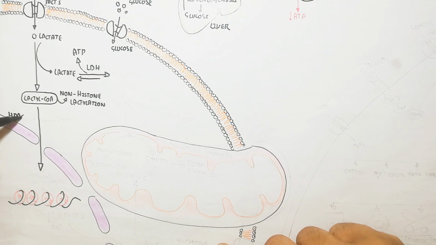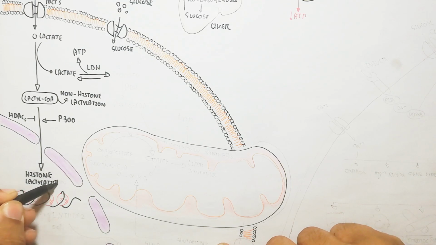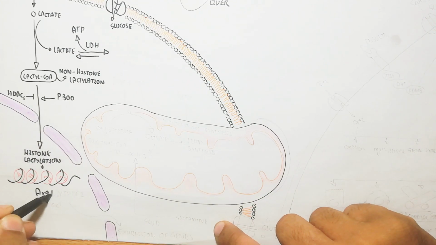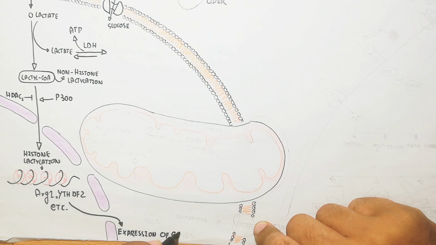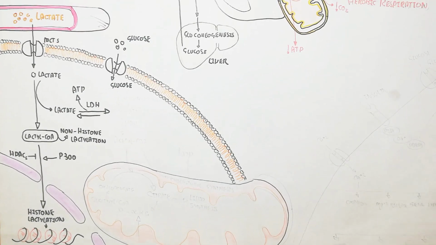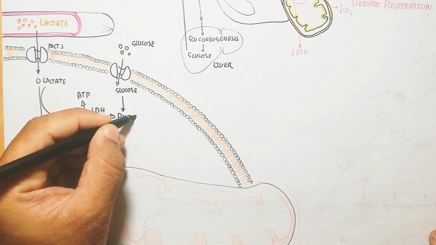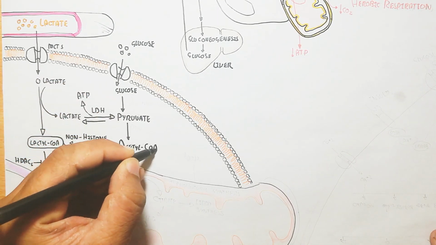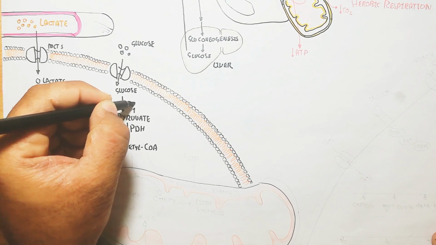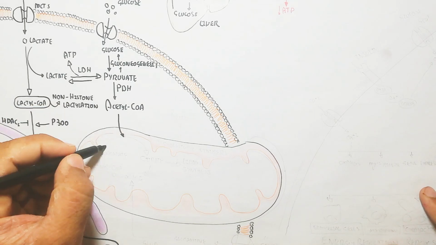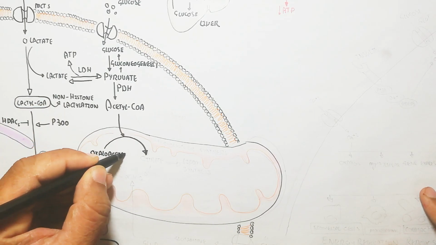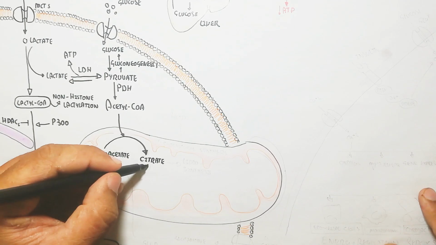On the other hand, the pyruvate that converts again into lactyl CoA will lead to histone lactylation. The P300 protein triggers it, while histone deacetylation will inhibit it, and ARG1 and other proteins will drive the expression of genes to produce mitochondria and other things that support running adaptation, like fast twitch muscle development. Remember that, for sprinting.